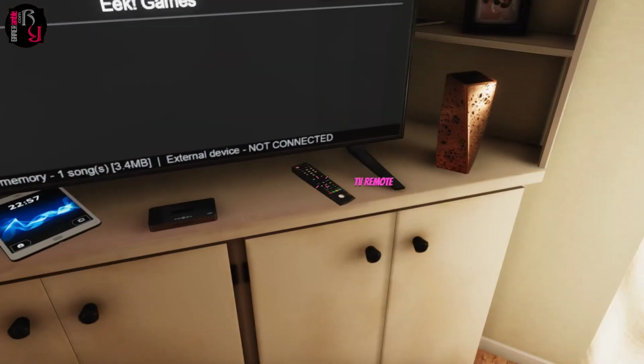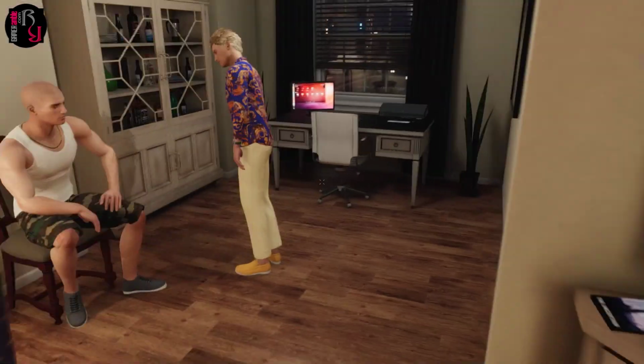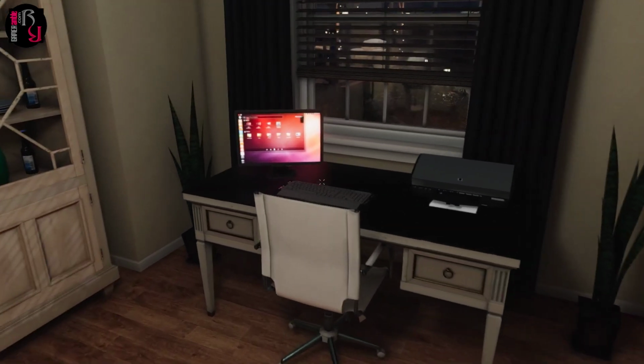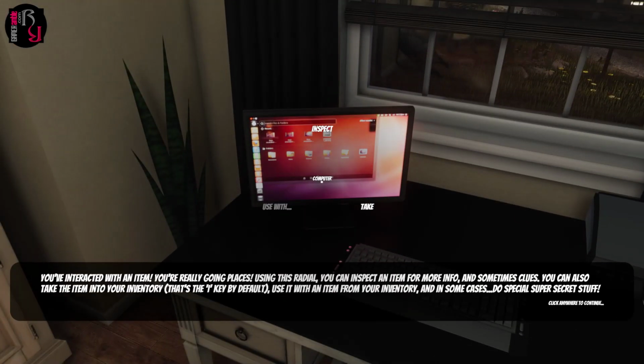Dining room TV, media dock, TV remote. Okay, it really looks like we can interact with a lot of those things. I've been trying my hand at some battle royal games. There's Frank over there. He looks a bit bored. Someone's computer. You can actually check out the picture. Ever heard of neighborhood? Interacted with an item.